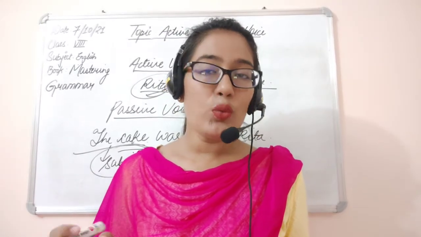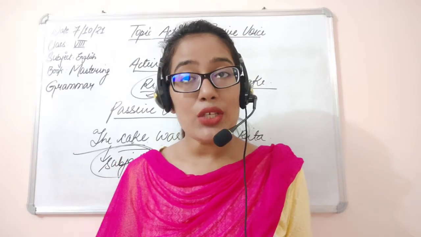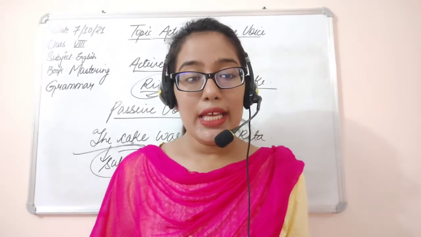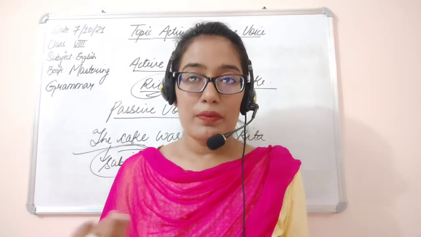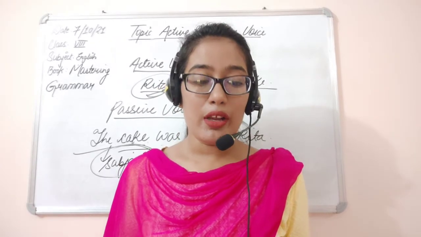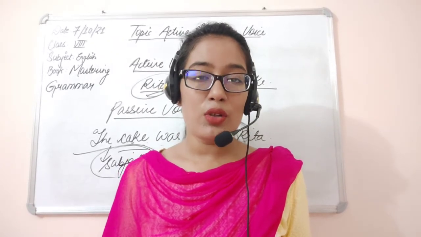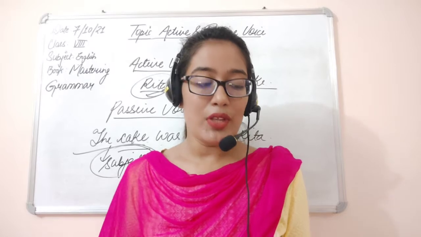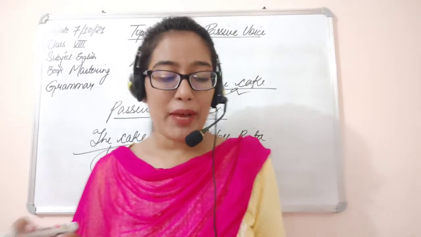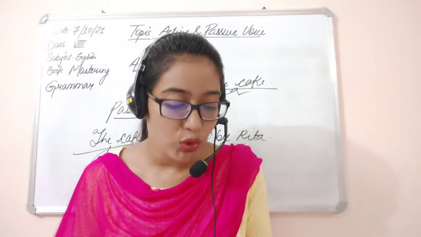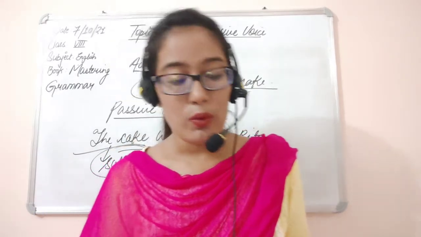The cyclist was hit by a racing truck. So here he doesn't know by which truck he was hit. It is not clear which truck hit him. So in this we use passive voice. Passive voice is used when we do not know who has done the action.